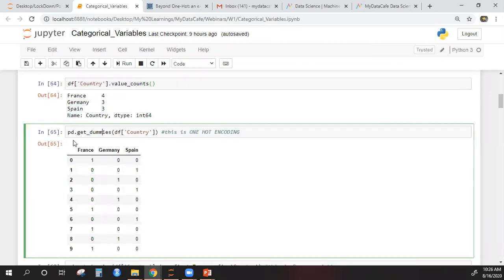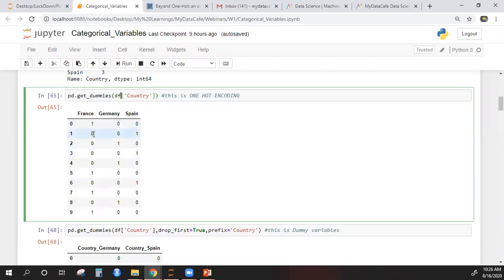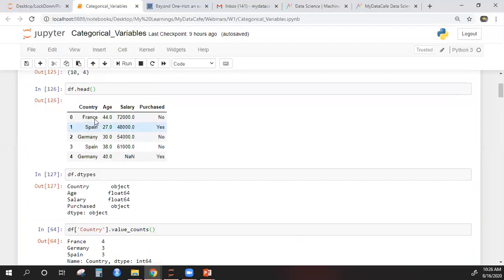Okay, how do we create dummies? So pandas dot get dummies. This is the function that we use. Okay, and you see what happens as soon as we create the dummy variables, three columns are created. We have passed only one column here, which is the country column.